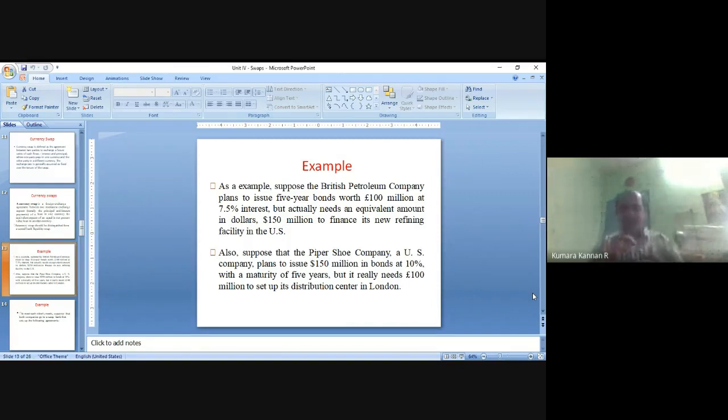So the American company raises 150 million American dollars, equivalent to 100 million pounds, by paying 10% interest rate every annum, right?